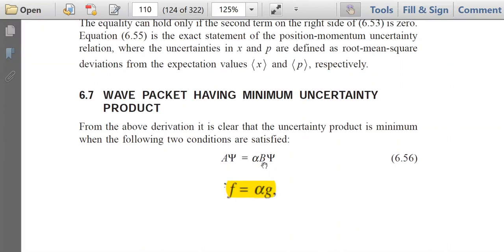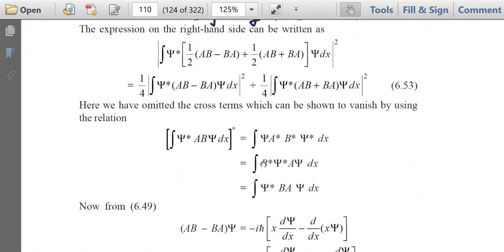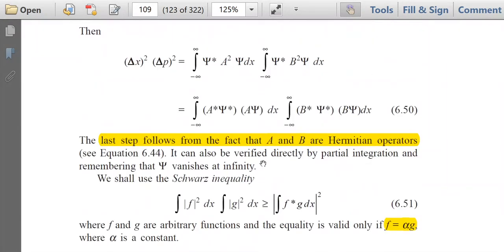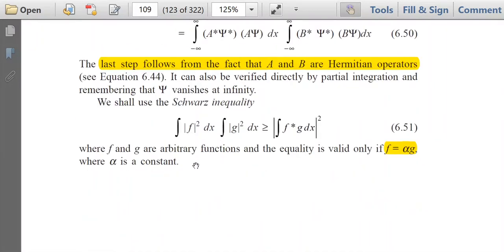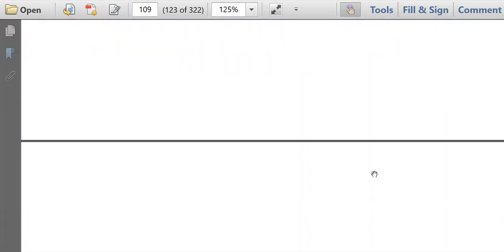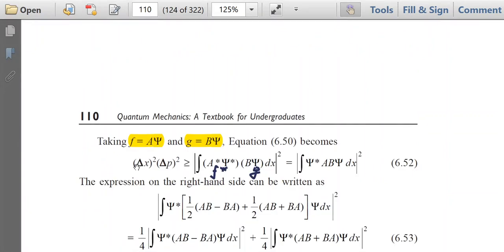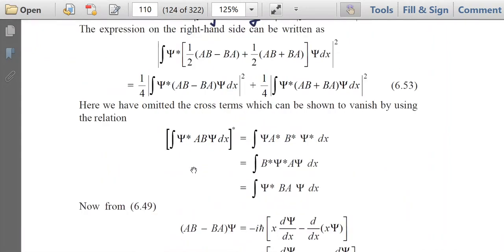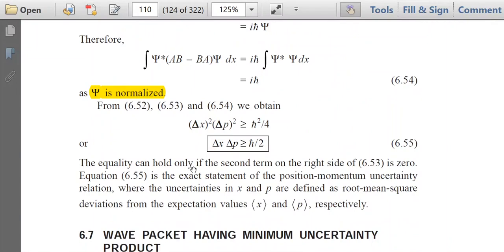Because when we derived the above formulation, we assumed that this equality symbol is valid only if f is equal to alpha g. What is f and g? f is equal to A psi and g is equal to B psi.